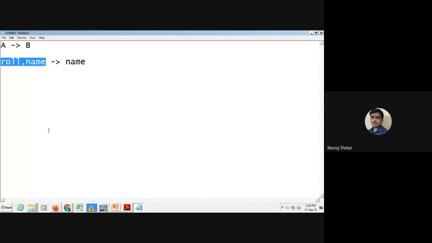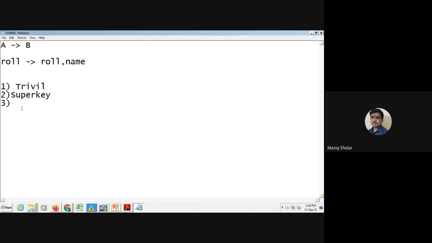Same example, simple. Suppose roll number implies name. Suppose this is a functional dependency. So, the three conditions of third normal form. First condition is trivial functional dependency: the right hand side is a subset of the left hand side. Second, super key: the left hand side is a super key. And third condition, right hand side minus left hand side is a candidate key.